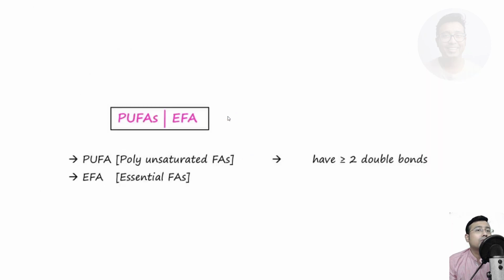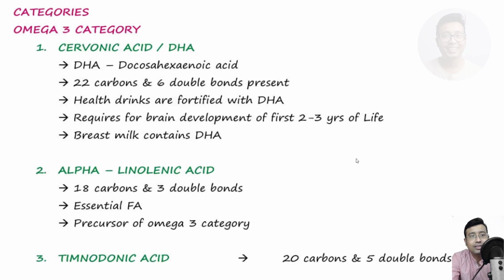So next, move to our last section of discussion, that is polyunsaturated fatty acids and essential fatty acids. The most common characteristic is they have to have more than 2 double bonds. Okay, so they are of 2 categories. Number 1 is omega-3 and number 2 is omega-6. There can be many more, but those are very important from exam point of view.